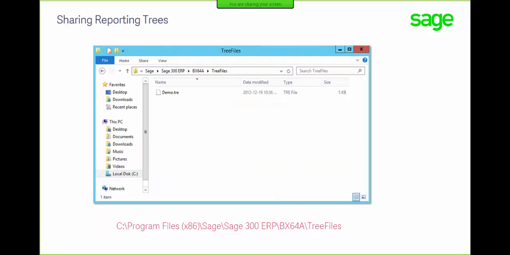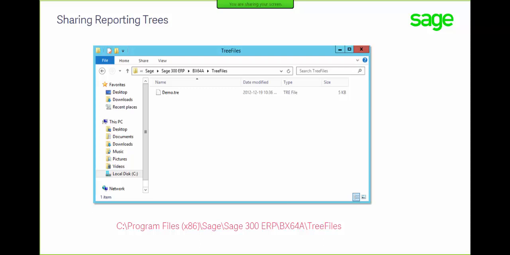Then one that's come up quite a lot when I'm going around and training people and enabling people is how they share their reporting trees. Now, when you send someone your financial report, you don't send it with the reporting trees. You would need to find this particular file, which is sitting in your folder structure.